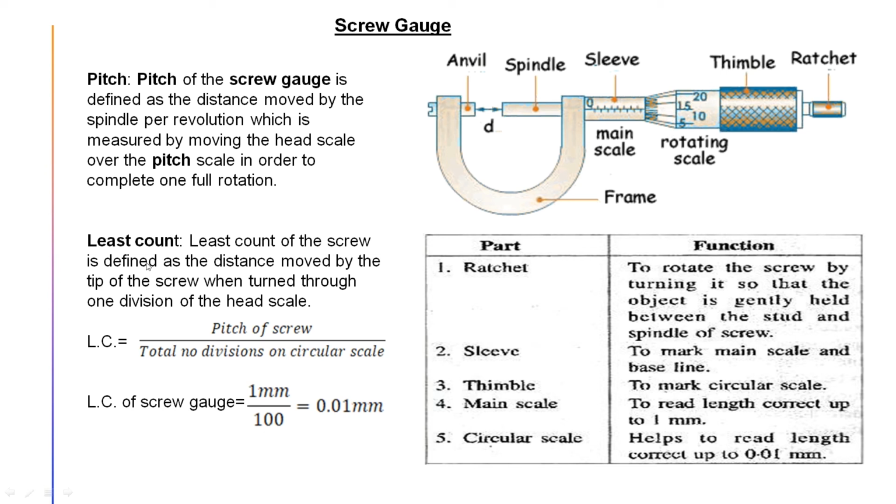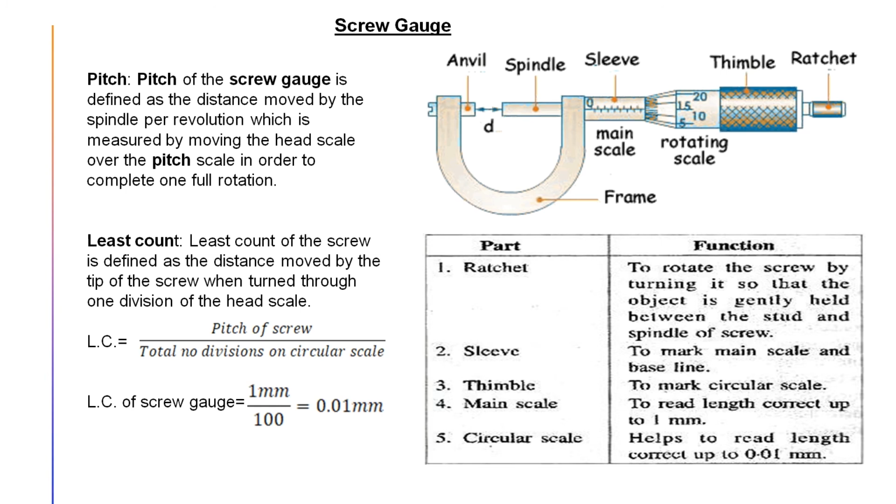So the least count of screw gauge is defined as the distance moved by the tip when turned through one division of the head scale. Head scale means circular scale. That means to complete one rotation, in the circular scale the number of divisions is generally 100.